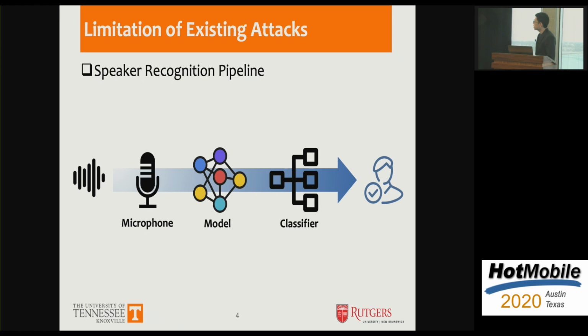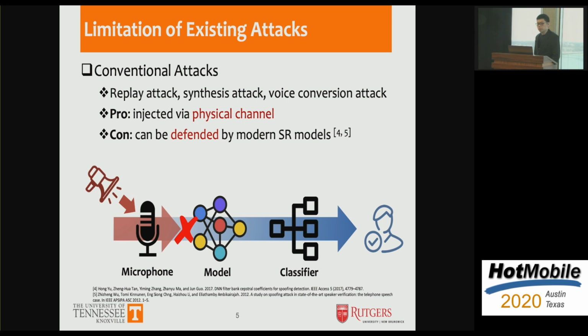We have an incoming audio, and it will first be picked up by the microphone, then processed by the model, and finally classified as the corresponding speaker. And for conventional attacks like the replay attack, synthesis attack, and the voice conversion attack, those attacks are very robust, and they can be injected through the physical channel. That means they can be played from a nearby hidden loudspeaker. However, those attacks can only fool humans.